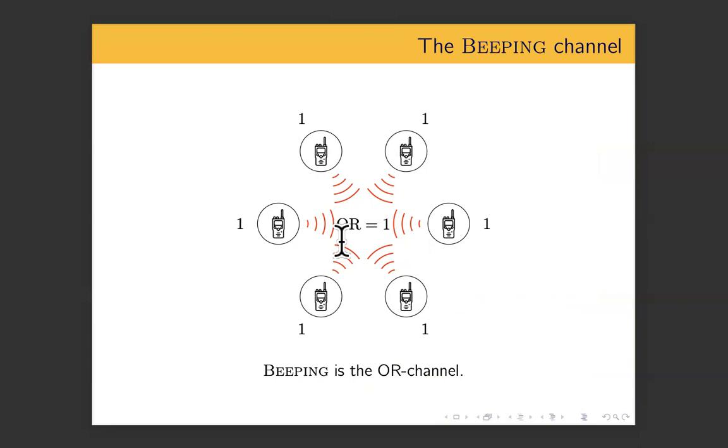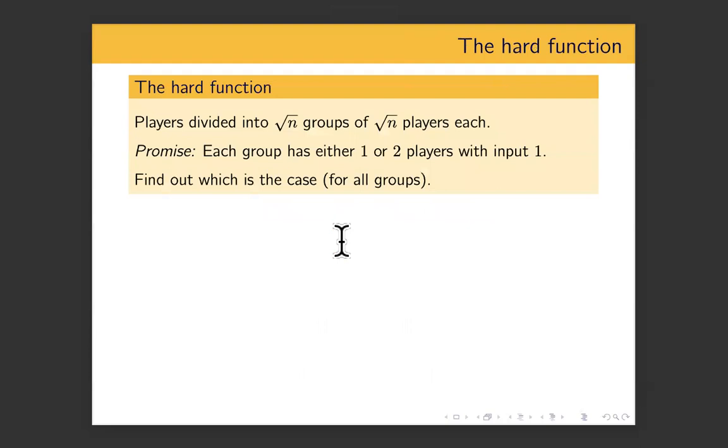And we want to show a separation between CAS and beeping, which means we want to show a protocol that takes T rounds. Again, there's no noise anymore. It's all noiseless. T rounds over the CAS channel, such that any equivalent protocol over the beeping channel has at least T log n rounds. Let's do that. The protocol we shall use is actually a protocol for the following function. You have your N players.